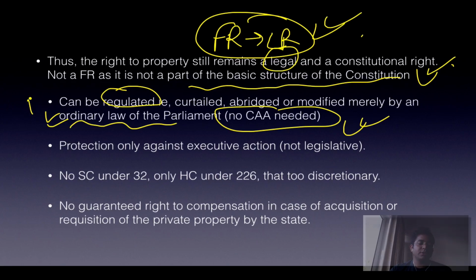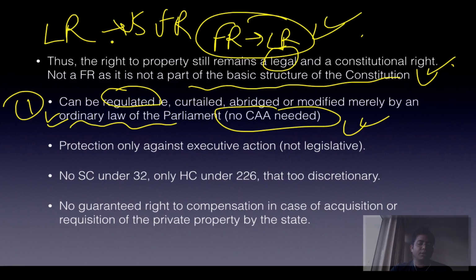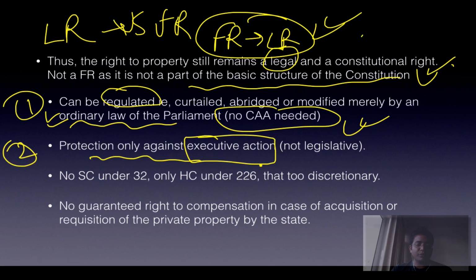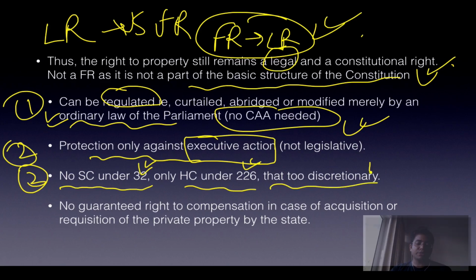First thing is this. This is a very, very important part. Legal right versus fundamental right. So only ordinary law, because it is no longer part of the basic structure. Second point is protection only against executive action. Fundamental rights are protected both against legislative and executive action. Then the Supreme Court under Article 32 cannot do anything. Even the High Court under Article 226 is not bound. It has discretionary powers. And finally, there is no guaranteed right to compensation and the state can take away your land without compensating you. But since the law has been introduced now, it cannot be done.